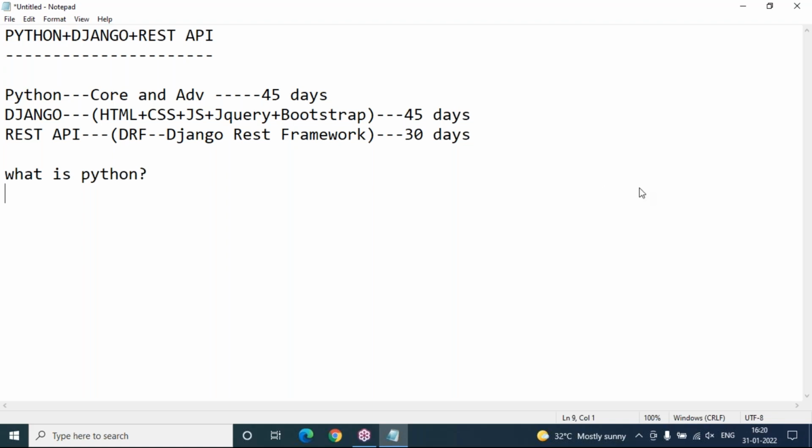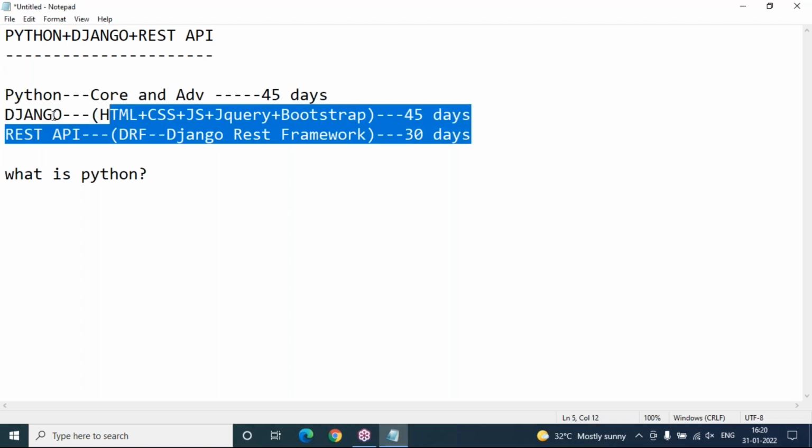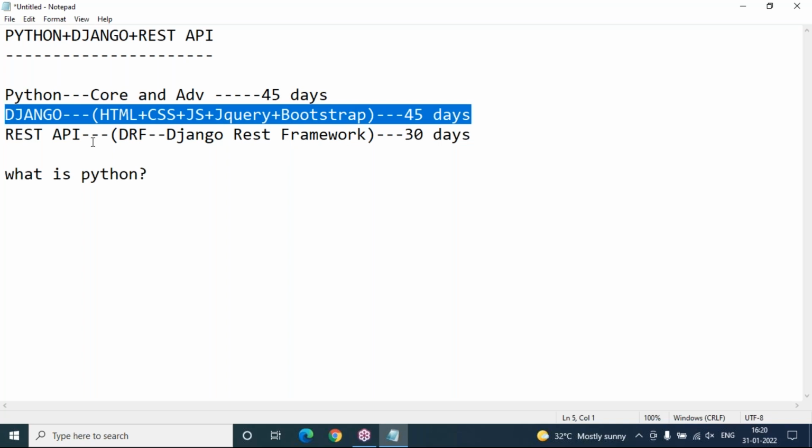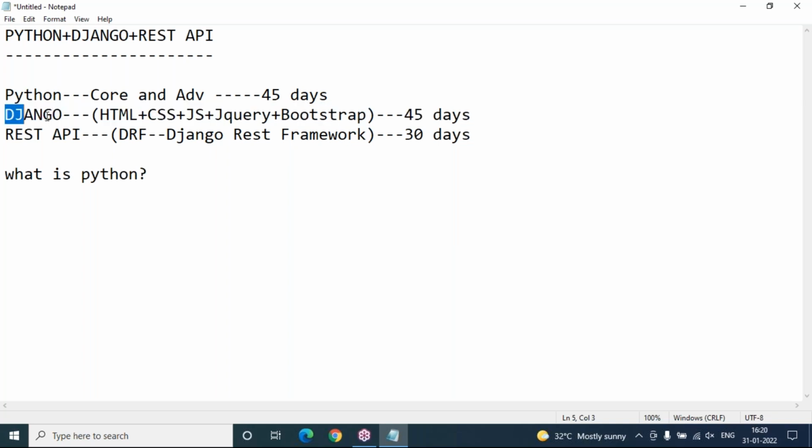Okay, Flask I will not teach. Flask is not included in this. I have a separate plan, but at this moment I don't have any plan to teach Flask. Flask is a lightweight web development framework with Python and can be used only for small-scale applications, but Django is recommended in real time for medium and huge-scale applications. Web application development is possible with Django with REST API. So sorry for this at this moment, Flask I will not include.